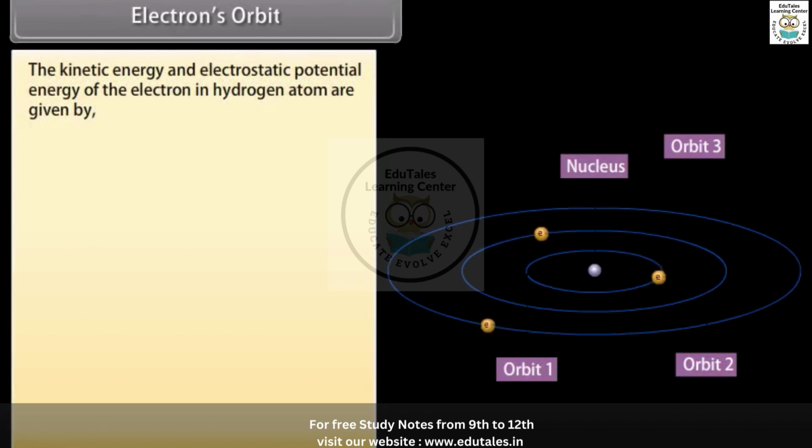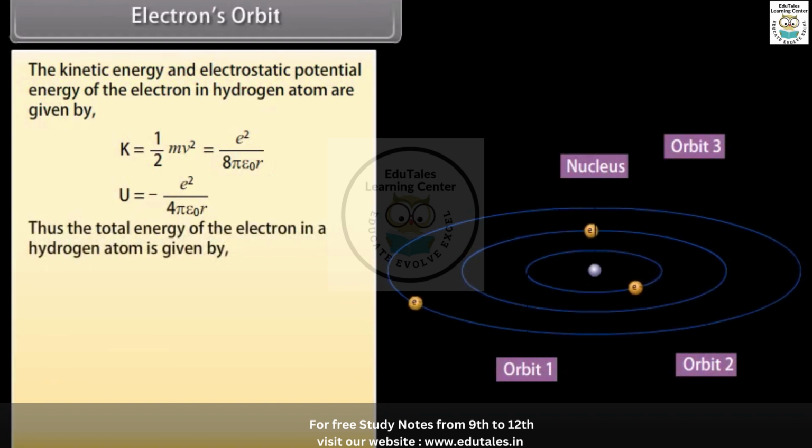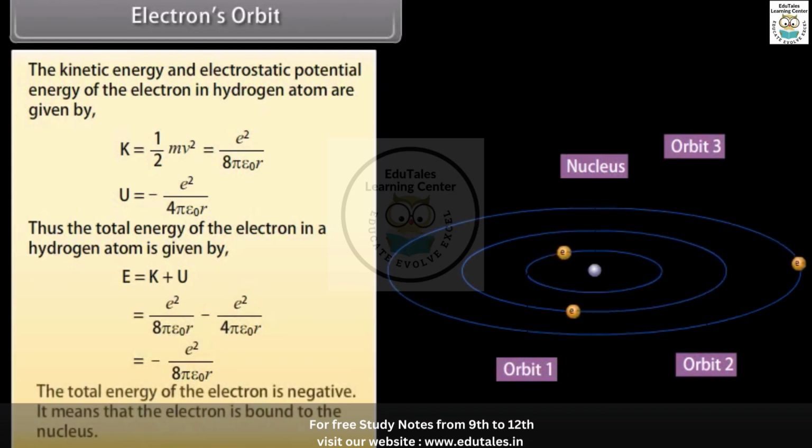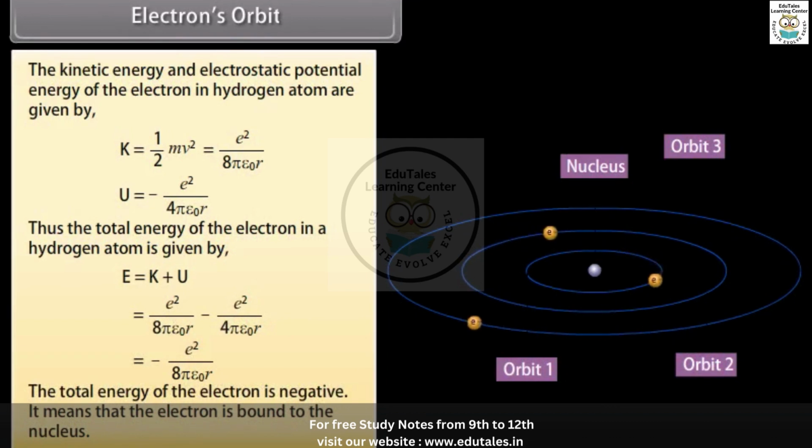The kinetic energy and electrostatic potential energy of the electron in a hydrogen atom are given by K equals 1 upon 2 mv squared, which equals e squared upon 8 pi epsilon naught r, and U is equal to minus e squared upon 4 pi epsilon naught r. Thus, the total energy of the electron in a hydrogen atom is given by E equals K plus U, which is equal to minus e squared upon 8 pi epsilon naught r. The total energy of the electron is negative. It means that the electron is bound to the nucleus.